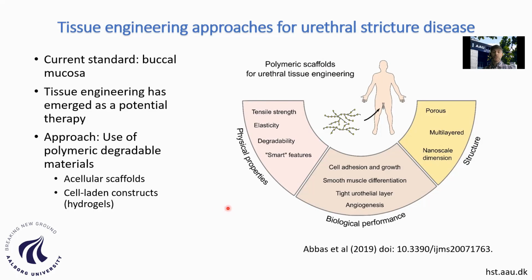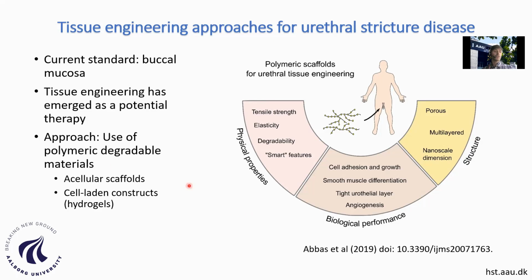There are many factors that need to be taken into account when you produce a scaffold or an implant for urethral reconstruction. There are different groups of signals. For example, the physical properties of these materials, also the structural properties, for example, how many pores the structure has, if there are several layers or only one layer, and also the nanoscale dimension. But most important of all is the biological performance. All these materials need to be biocompatible and non-toxic, and ideally also be resorbable and with time disappear and be replaced by the cells' own extracellular matrix.